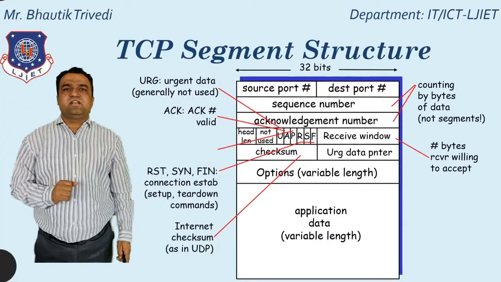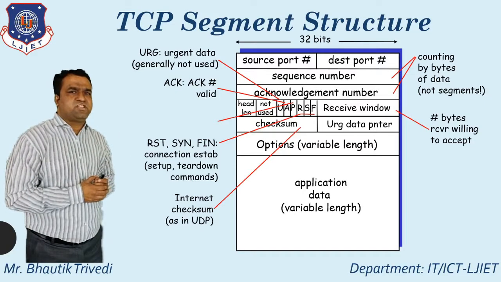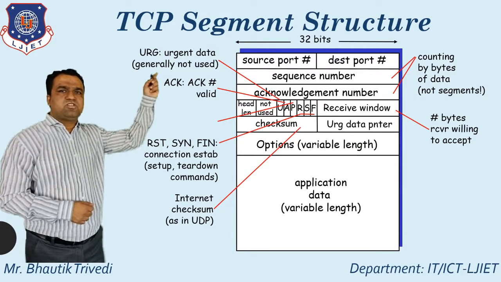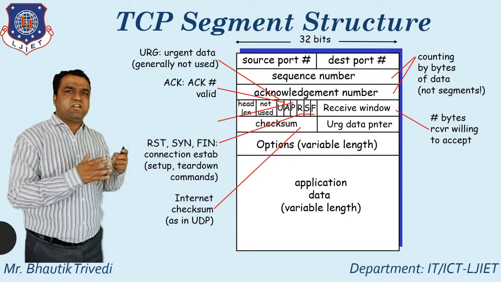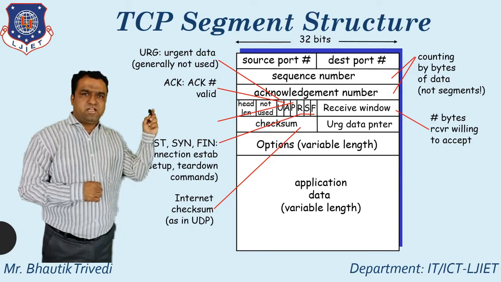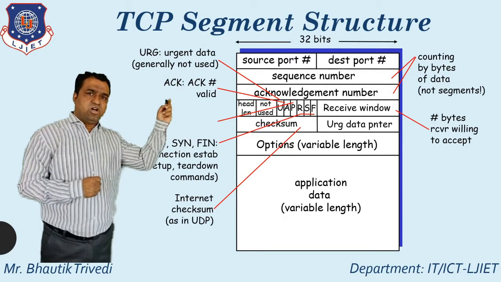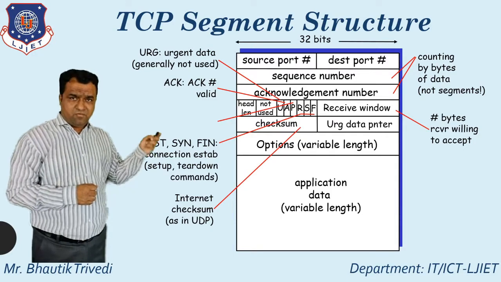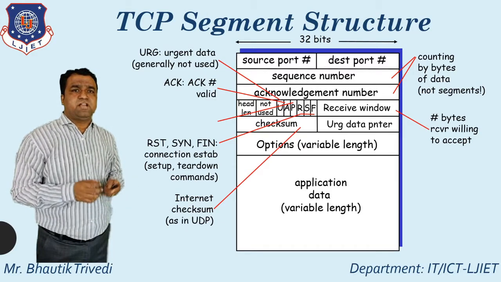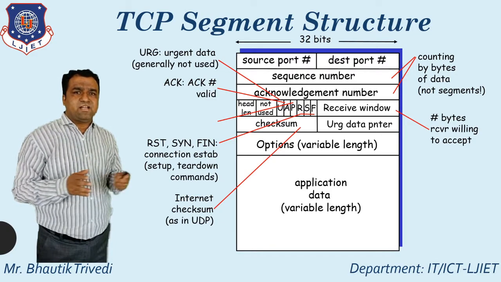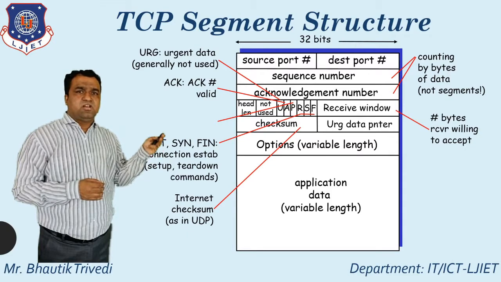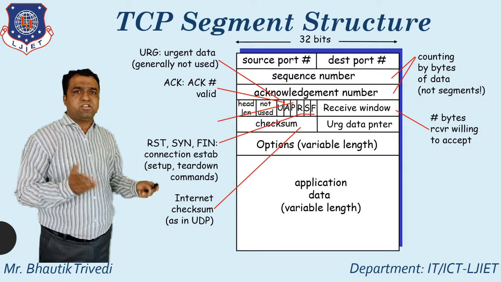After that, this is the most important question generally asked in examinations: the structure of the TCP segment. Here you can see the TCP segment structure is divided into different parts. First, the source port number. Second, the destination port number. Third, the sequence number. And fourth, the acknowledgement number. Sequence number and acknowledgement number count by bytes of data. The sequence number is incremented by 1, and the acknowledgement number is incremented by 1 whenever you receive a response.